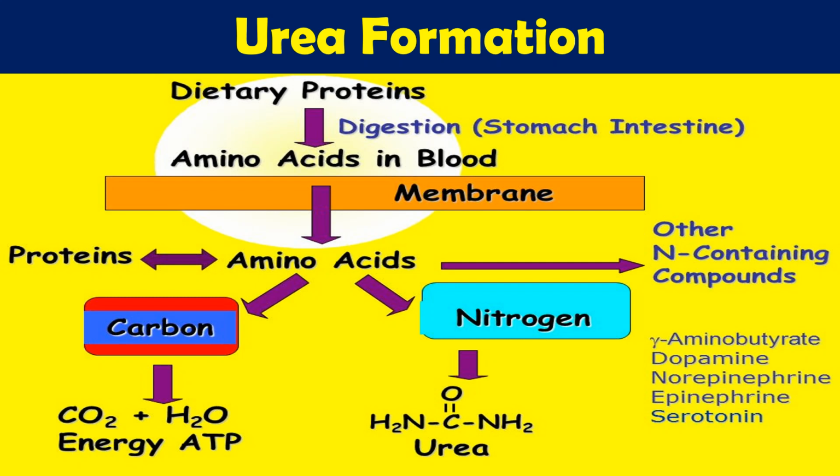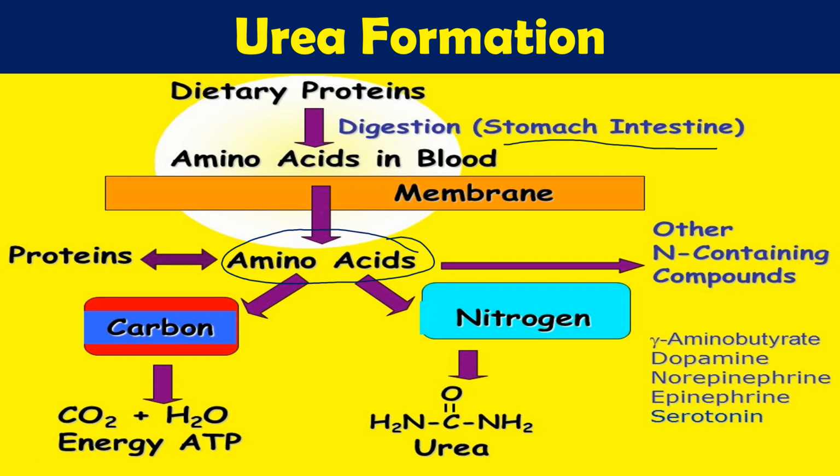Whenever we eat any source of proteins and digest them, the protein in the diet is dietary protein. In the stomach or in the intestine, it will be digested and gives us amino acids. Those amino acids are transported into the blood circulation. Whenever the body requires, the amino acids are metabolized.